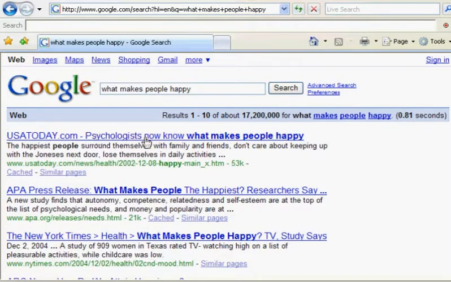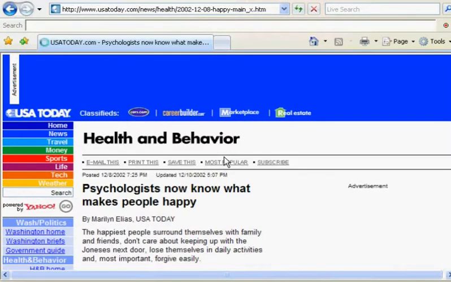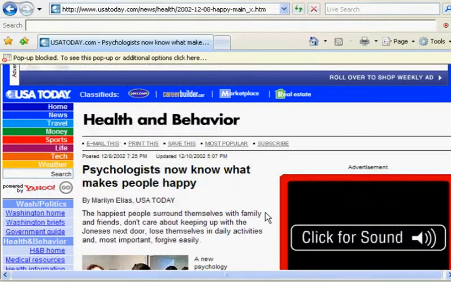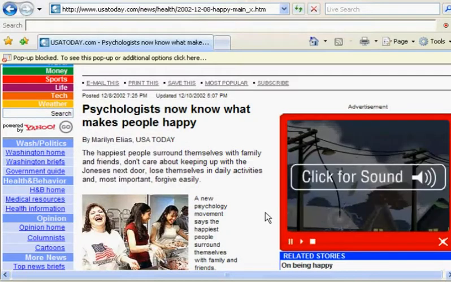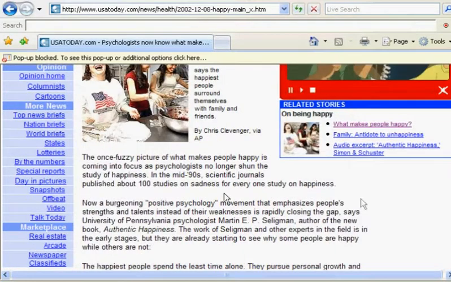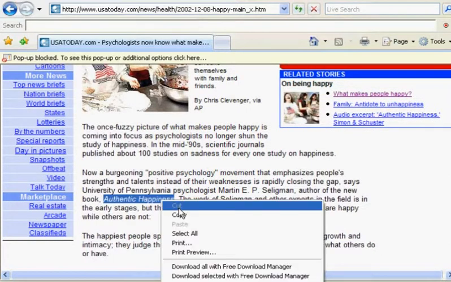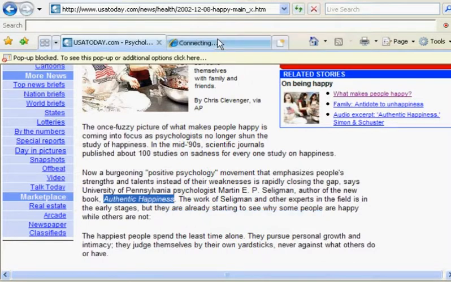First thing that comes up is a USA Today article. Now, USA Today is a newspaper, not necessarily the most academic source, but it is credible and reliable. So psychologists now know what makes people happy. I'm just going to scan through this article, read a bit about it, and found a paragraph here. It mentions this research in this book. So let me look for this book in the library.